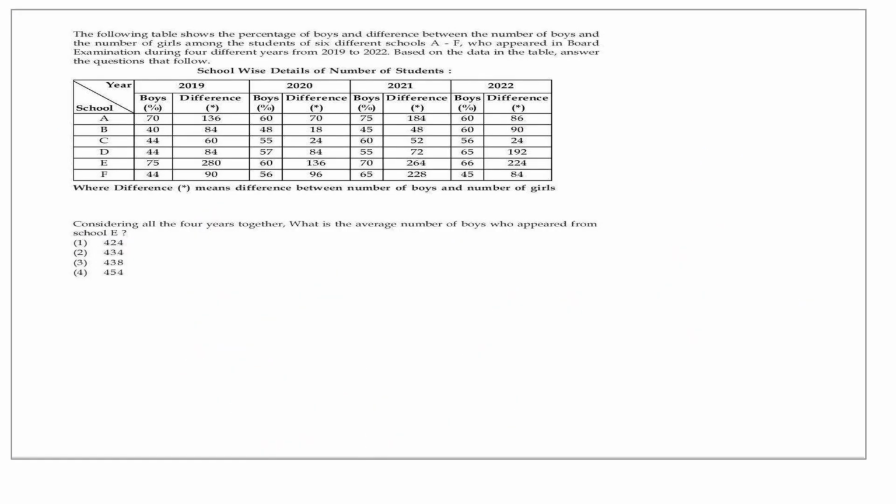Now you know what is given in the table. You need not read the instructions straight away. You can go to the questions. Considering all 4 years together, what is the average number of boys who appeared from school E? So if you read only the E school, that is enough. So let me copy down the data.